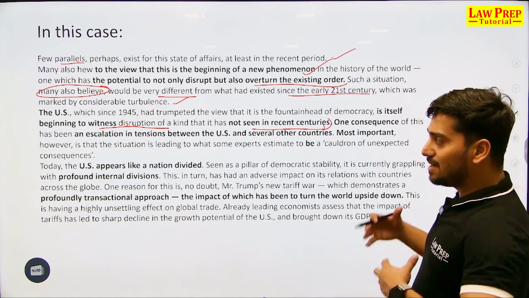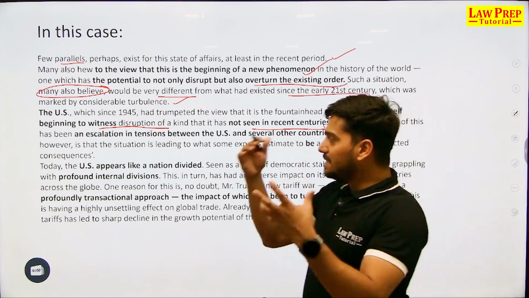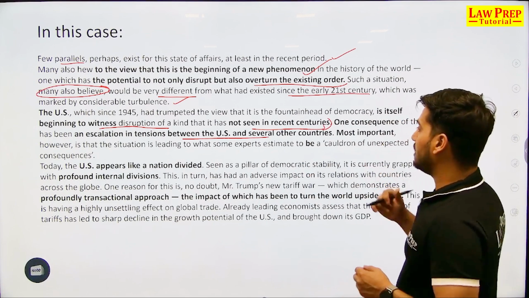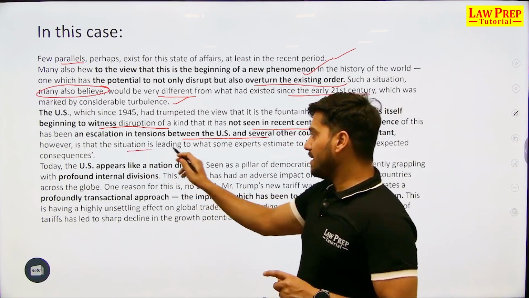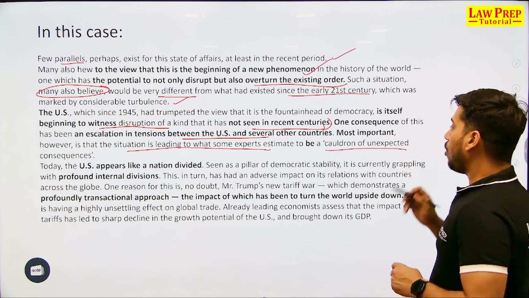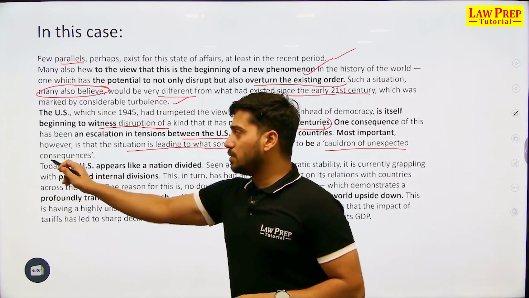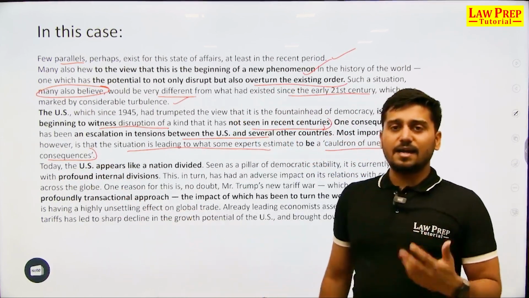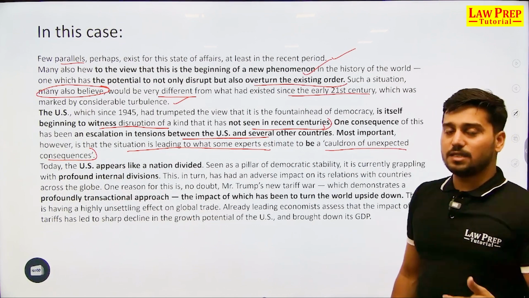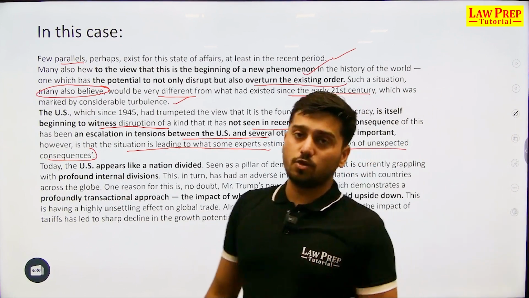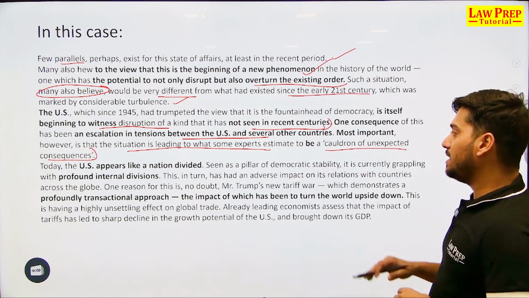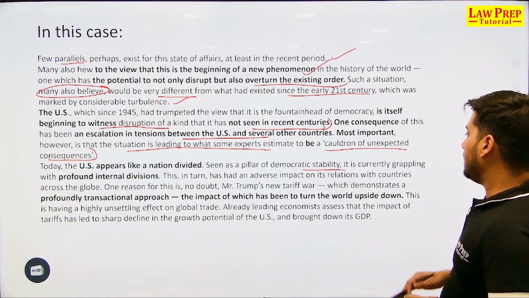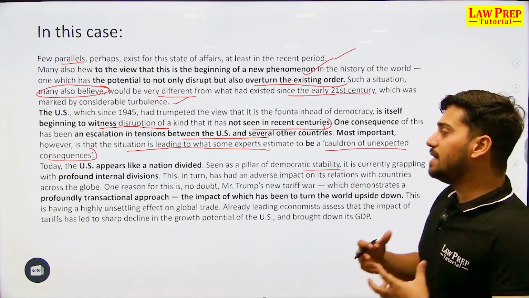One consequence, as a result of which there has been a rise in the tensions between US and several other countries. And out of this, most important, however, is that the situation is leading to what some experts estimate to be cauldron of unexpected consequences, which means they never had an idea that this will be the setback, this will be the drawback, or this could also be one of the outcomes. Today, US appears like a nation which is divided, seen as a pillar of democratic stability. It is currently grappling with profound internal divisions.